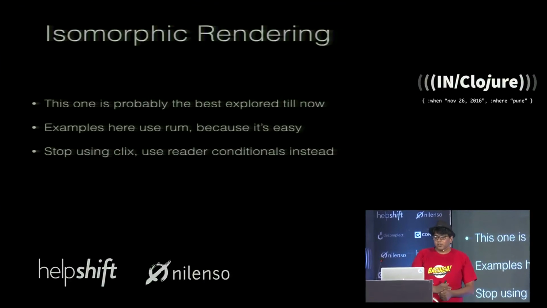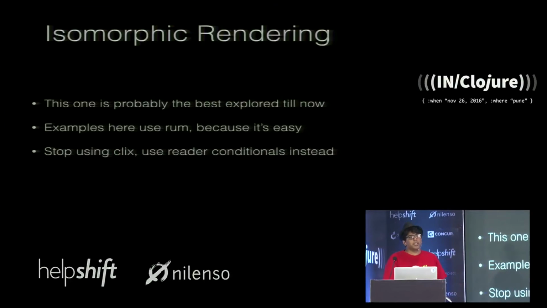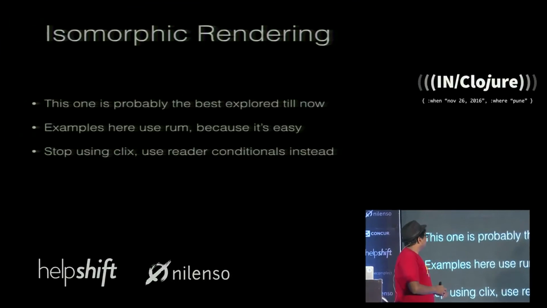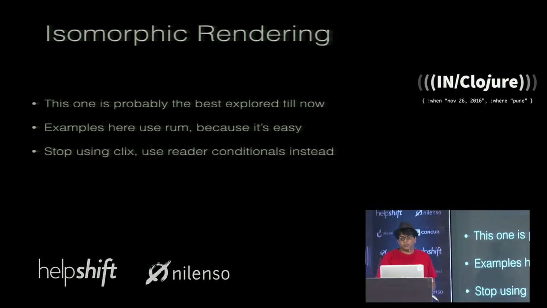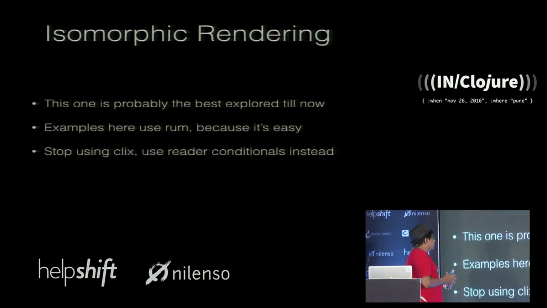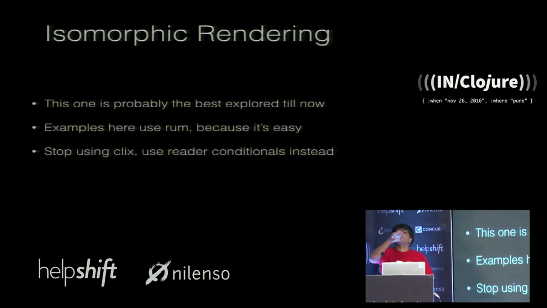The last topic I'm going to be speaking about is isomorphic rendering, and I think till now this is probably the one that's the best explored. As I mentioned, I'm going to be using rum because it's easy.